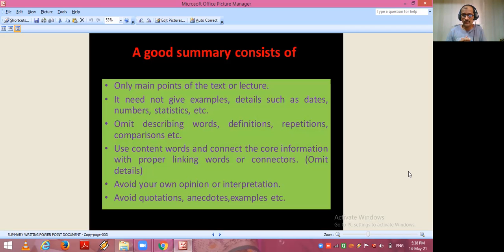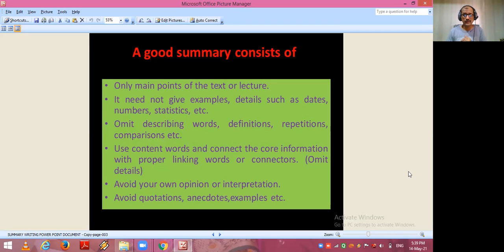It need not give examples, details such as dates, numbers, and statistics, etc. Omit describing words, definitions, repetition, comparison in summary writing. Use content words and connect the core information with proper linking words or connectors. Of course, while writing the answer of a summary, students have to focus on all these above points. If you follow these points, you can write a good summary, and you will get more marks in this activity question in 12th also.